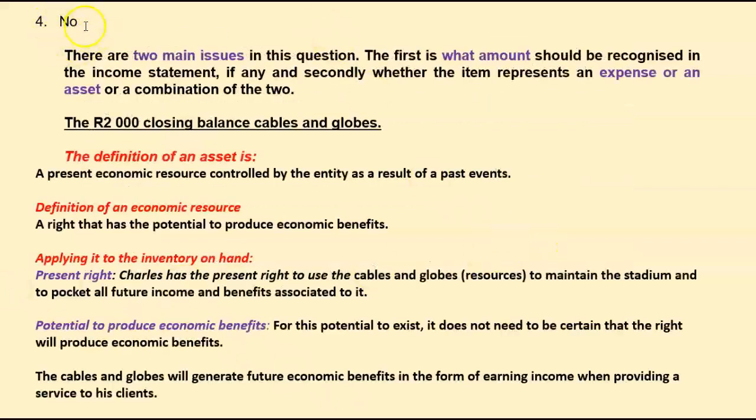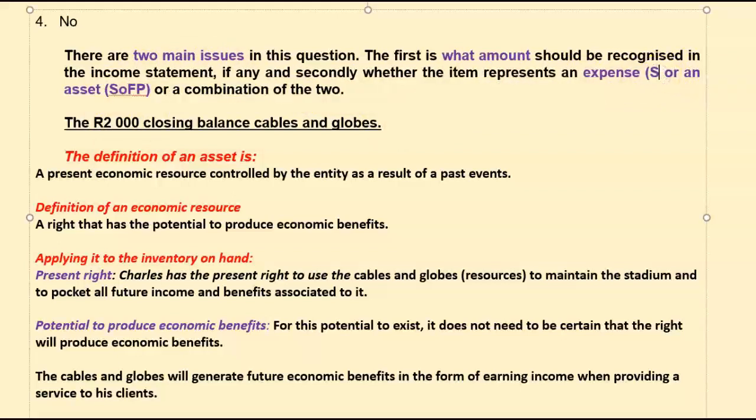I'm not happy with the way that he presented that in these statements. So we say that there are two main issues. The first is what amount should be recognized in the income statement, if any, and secondly, whether the item represents an expense or asset or a combination of two. Now, as soon as it is an asset, obviously, it is in the statement of financial position. Or is it a combination of the statement expenses, statement of profit or loss?